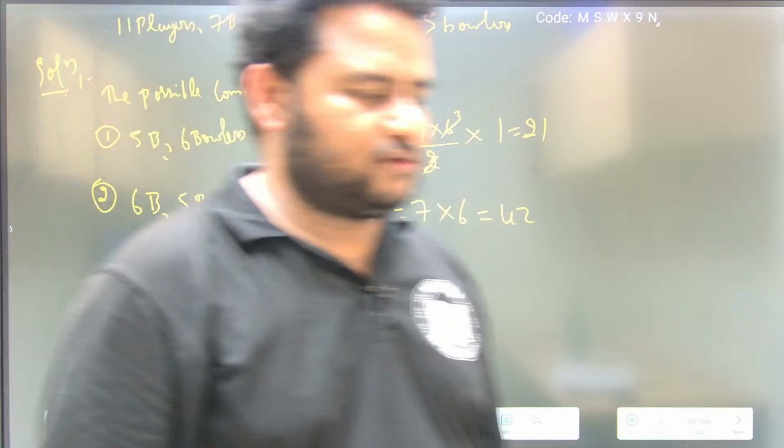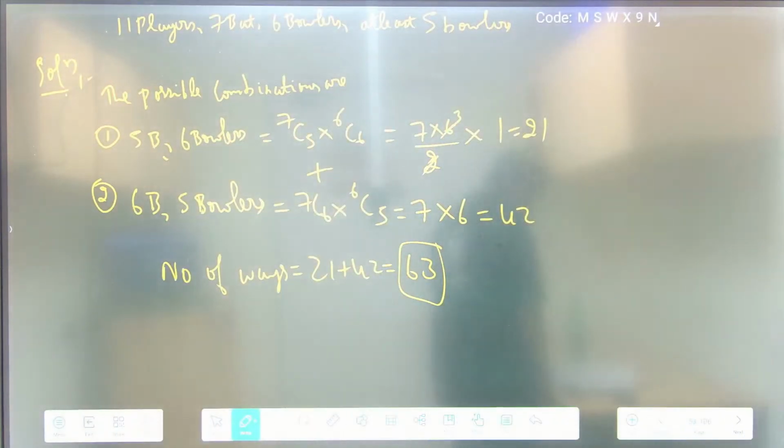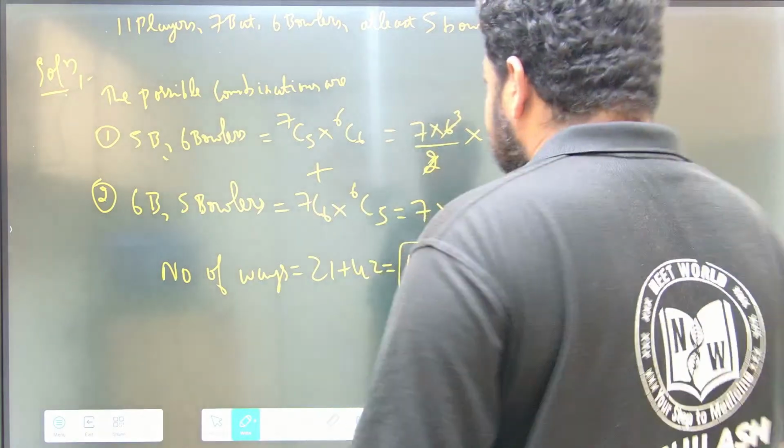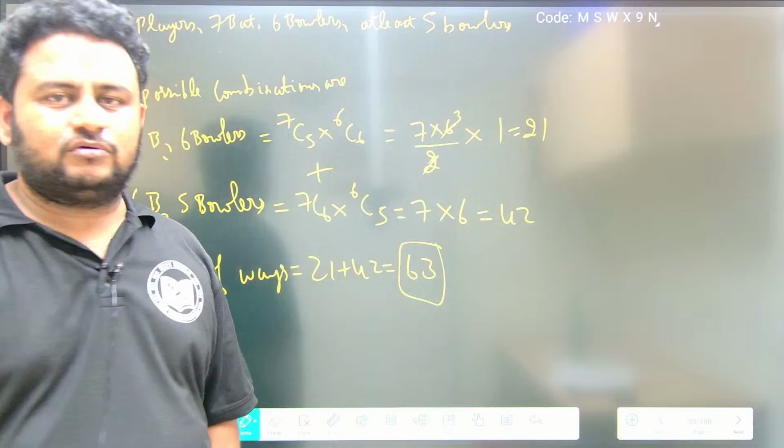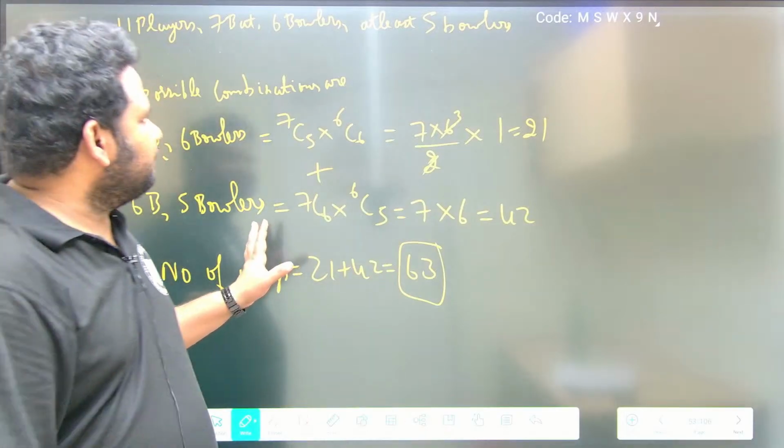Clear? This is how you have to solve this question. This is the number of ways of selecting when at least 5 bowlers are there. 21 plus 42, the answer is 63. Clear, friends? With this I will wind up.